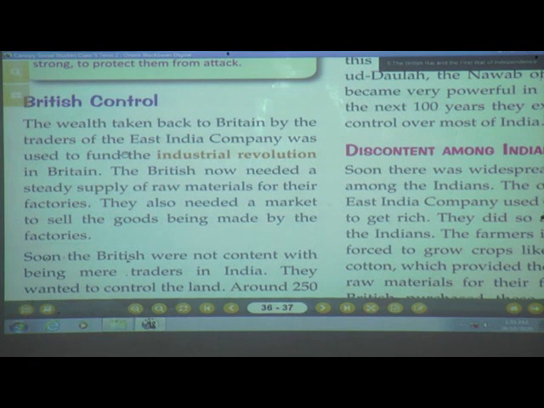The production will increase, the rate will decrease because the production is very huge, and ultimately the profit ratio will start increasing and that fund will be utilized for the development of the nation. Similarly, the Britishers did the same thing. The fund which was raised by the East India Company, they were transferring to their country for industrial revolution.